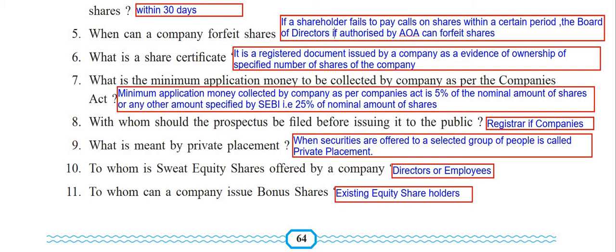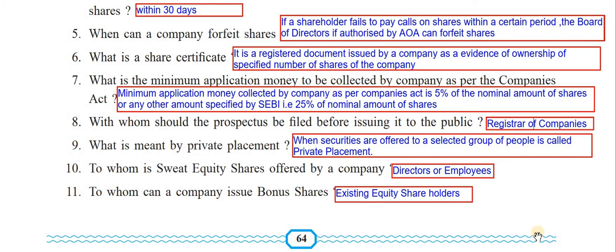With whom should the prospectus be filed before issuing it to the public? The prospectus has to be filed with the registrar of companies before it is issued to the public. Okay, here you can write registrar of companies. Then what is meant by private placement? When securities are offered to a selected group of people, it is called private placement. Where minimum 200 are there, it doesn't exceed 200, so that also you can add.